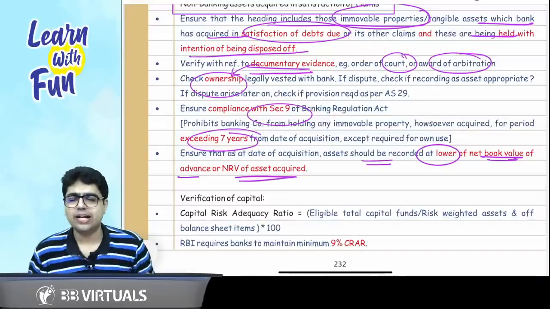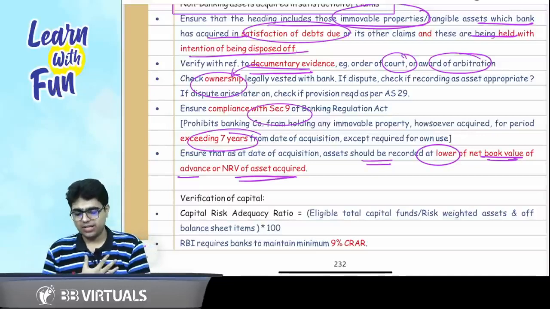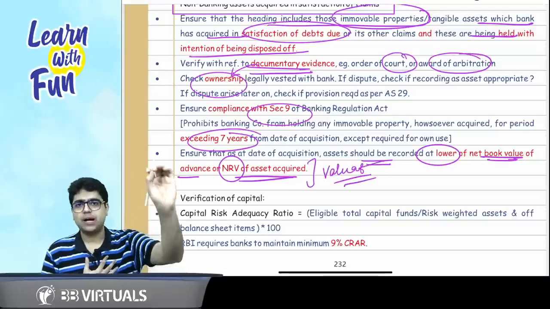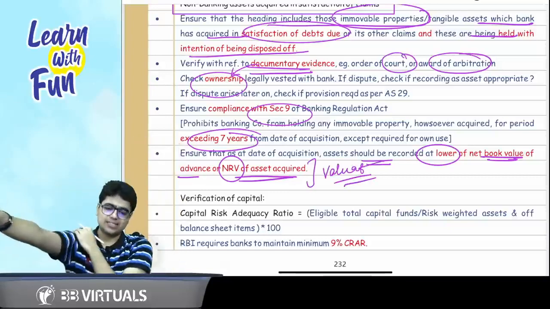Net book value of the advance or net realizable value of the asset. This is the valuation of this property. Here the asset part gets completed.